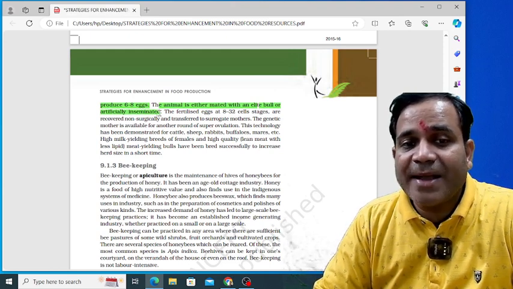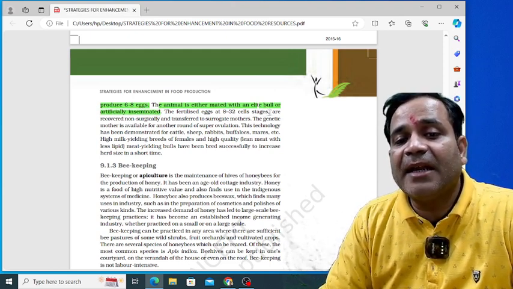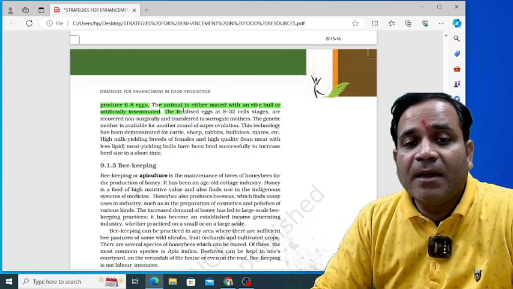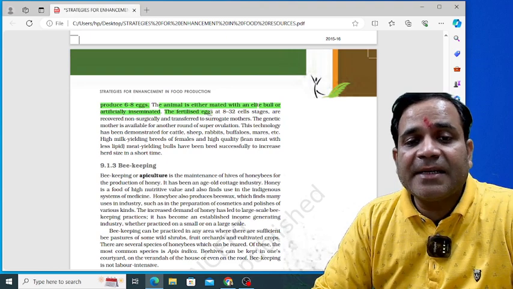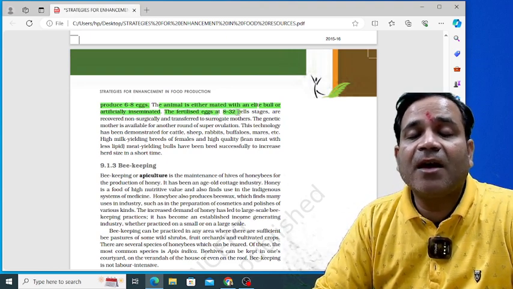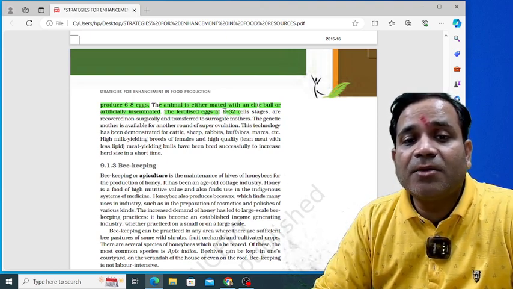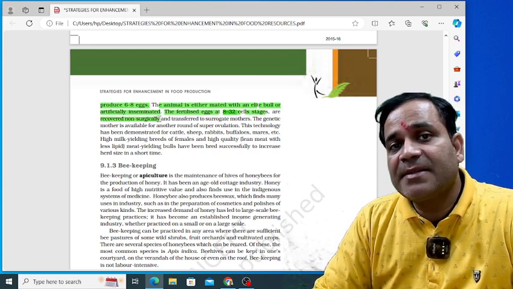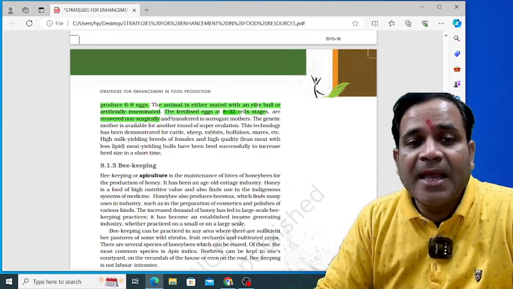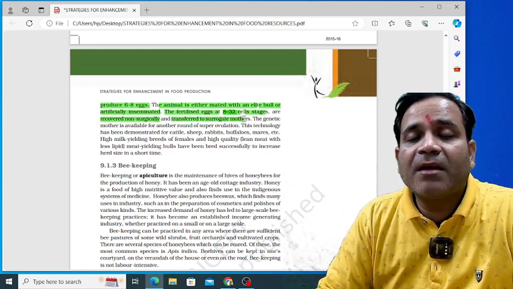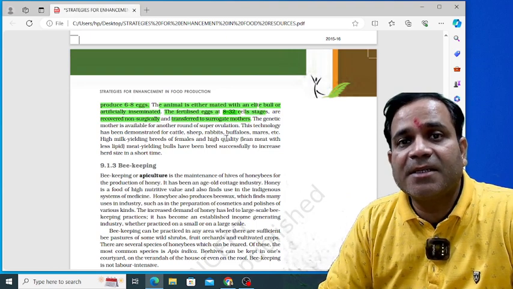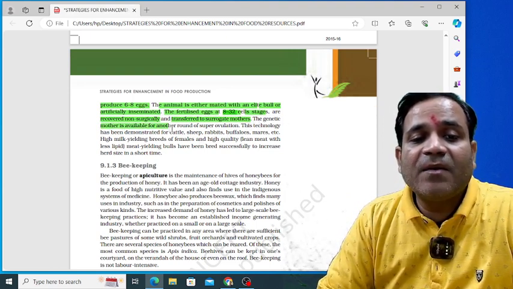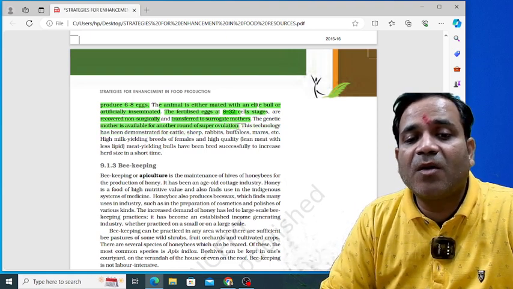This one is your choice, that either you mate with the elite bull or you artificially inseminate. So if you artificially inseminate, the fertilized egg is at how many cell stages at that time? 8 to 32 cell stages are recovered non-surgically and transferred into surrogate mothers, so that the mothers become pregnant, and the genetic mother is available for another round of super ovulation.